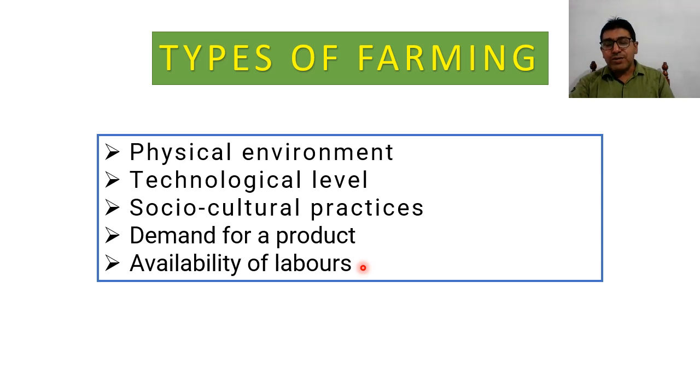While if you compare it with Canada, cheaper labor is not available. That's why they use machines and grow the crops that can be sown and harvested easily with machines.